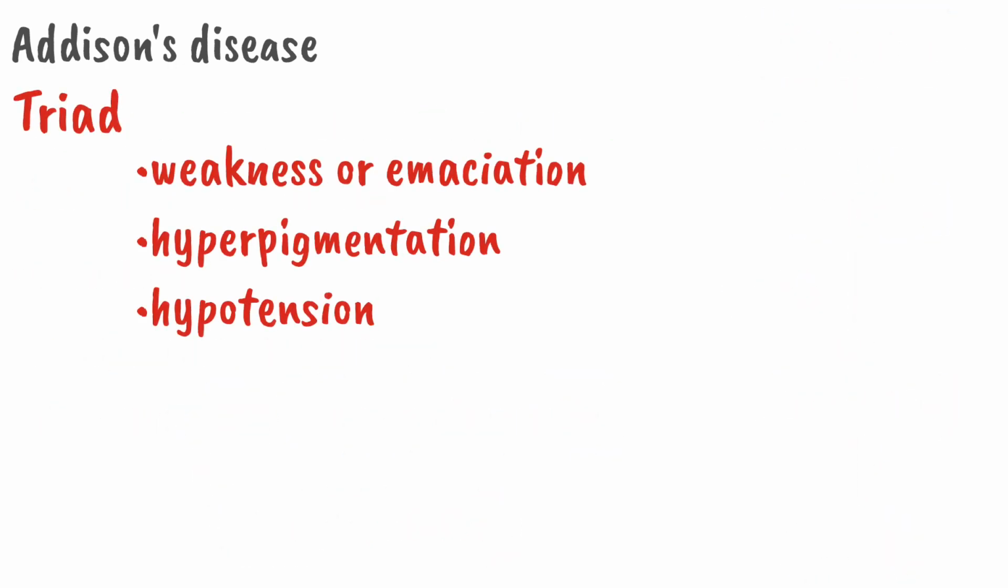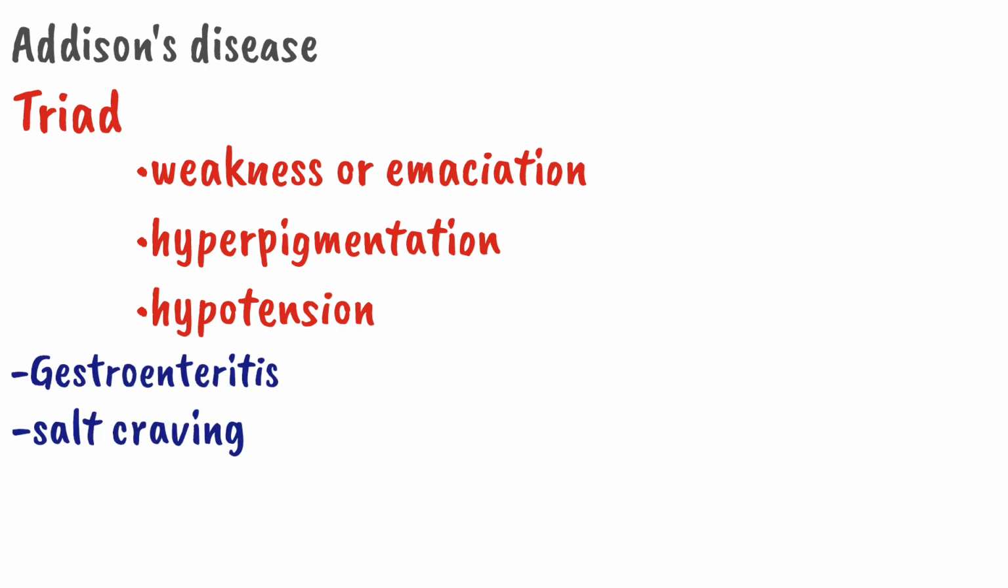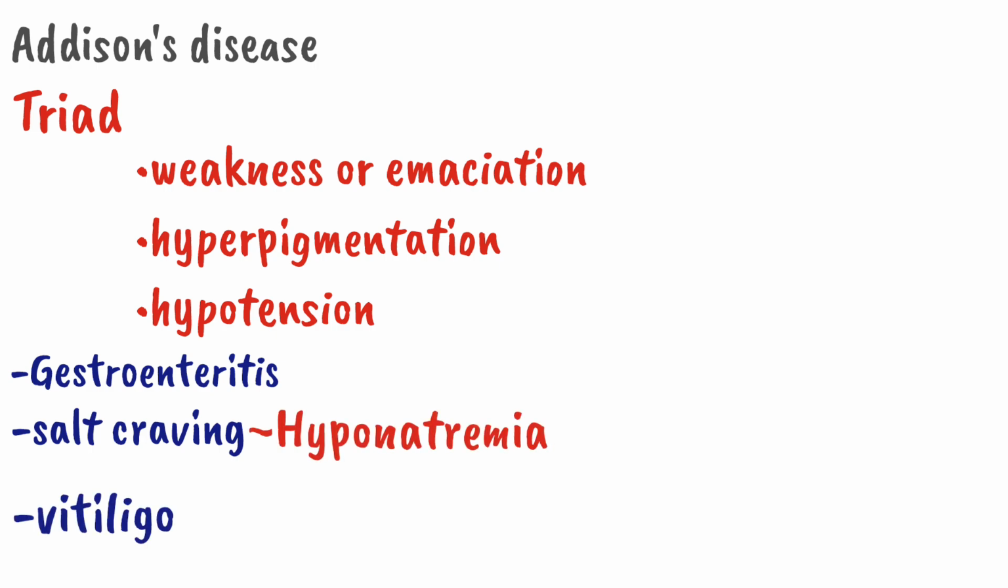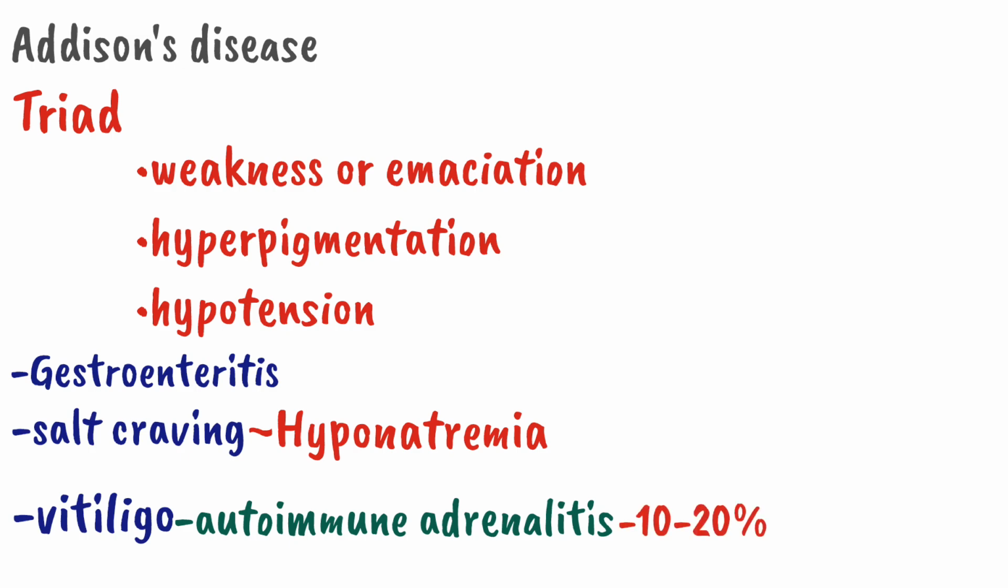Apart from these three classical triad, Addison disease can also cause gastroenteritis, salt craving, which occurs secondary to hyponatremia, and vitiligo. The vitiligo occurs in autoimmune Addison disease, and it occurs in about 10 to 20% of cases.